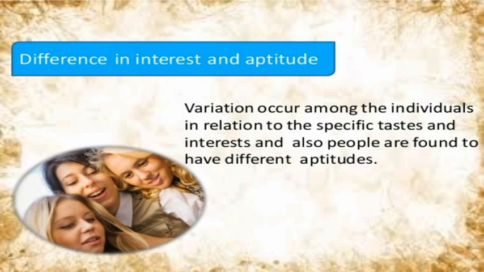Variation occurs among individuals in relation to specific taste and interest, and also people are found to have different attitudes.